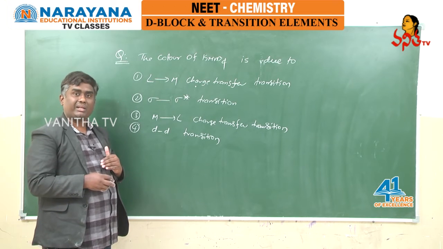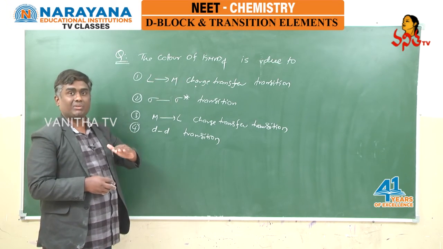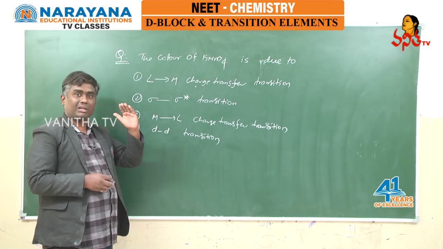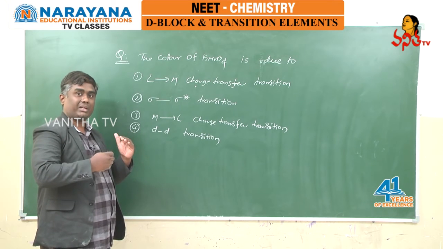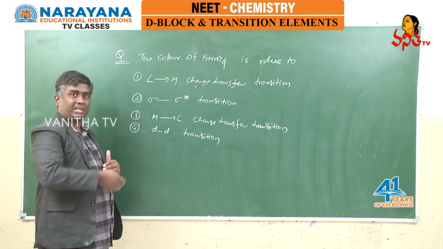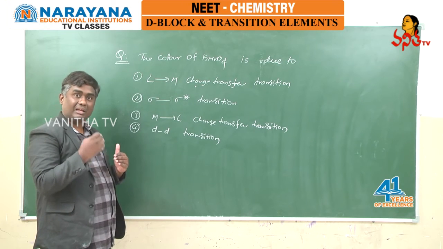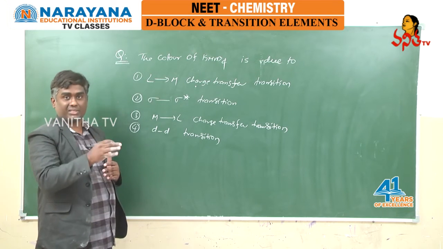What do you mean by DD transition? The transfer of electron between one set of d orbitals to another set of d orbitals, between T2G and EG sets, where electrons participate in excitation and de-excitation and exhibit color. This happens when unpaired electrons are present.